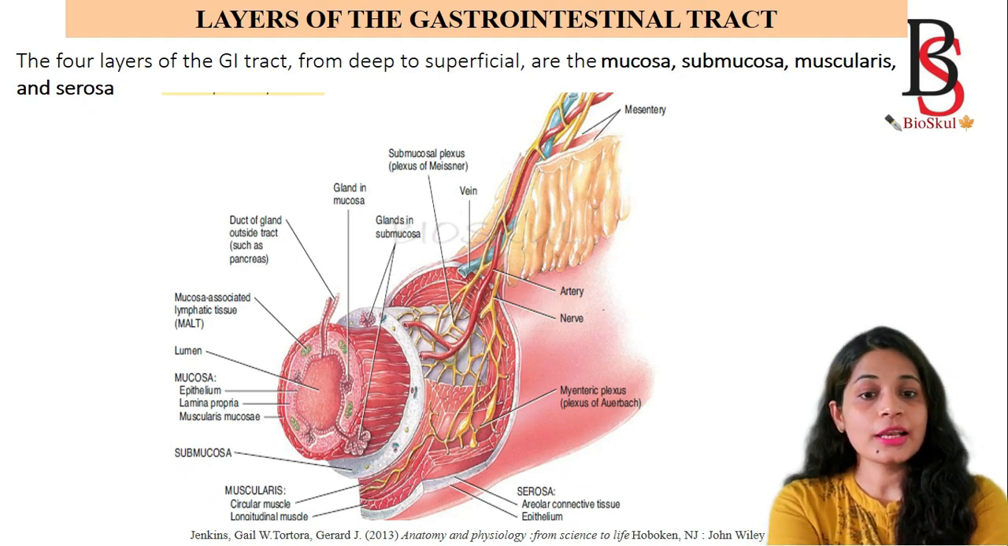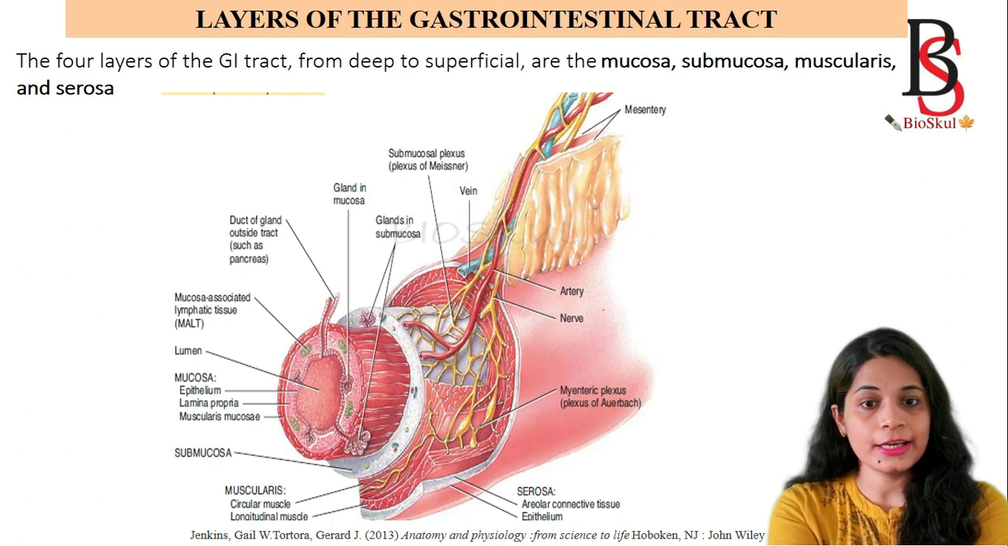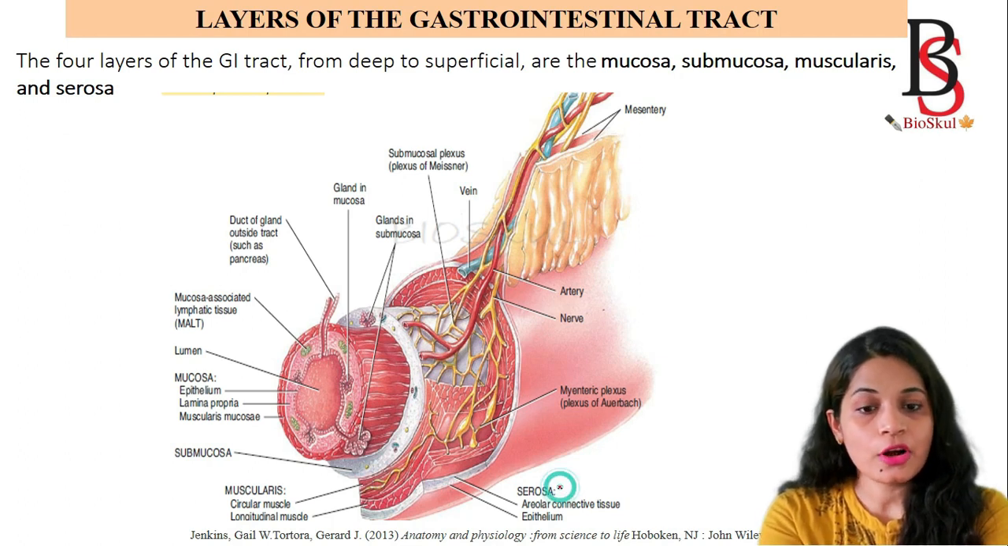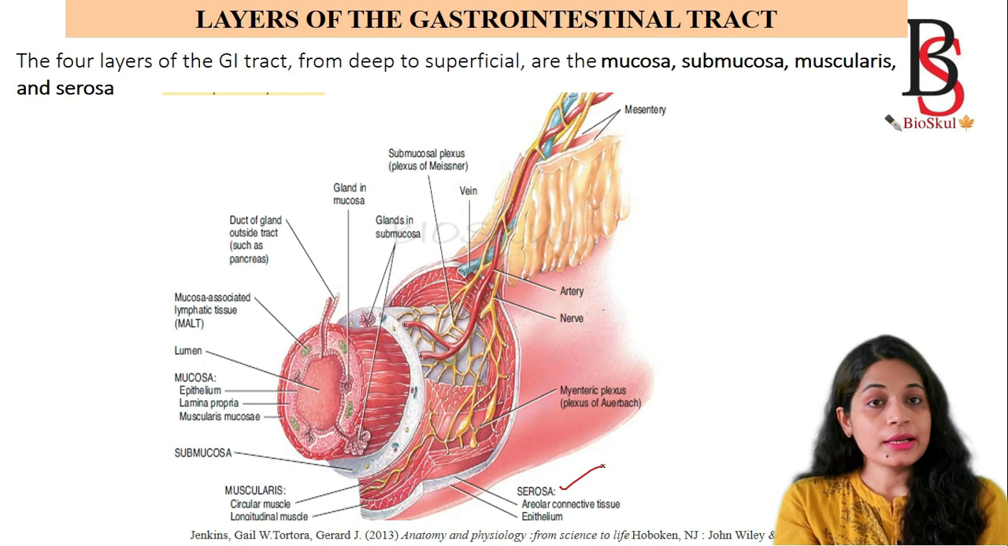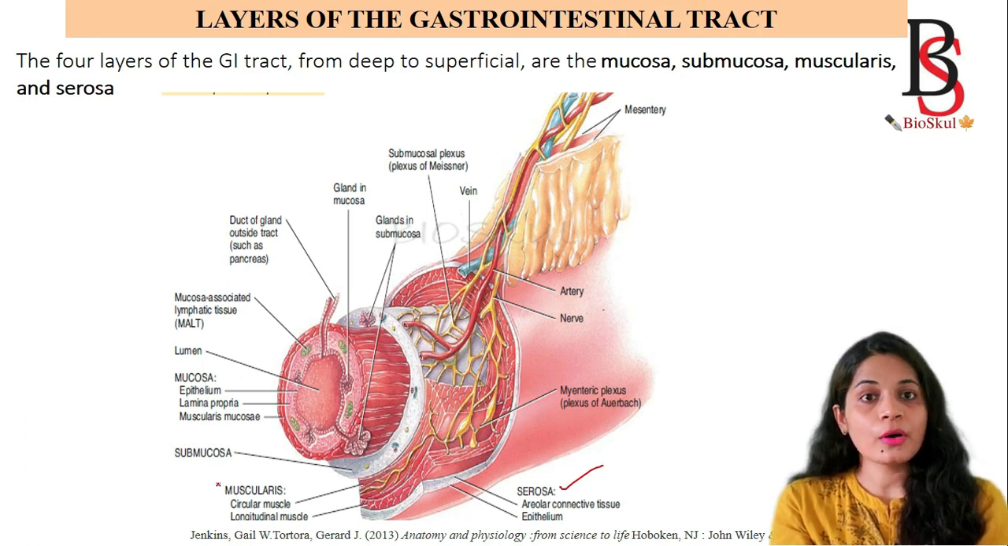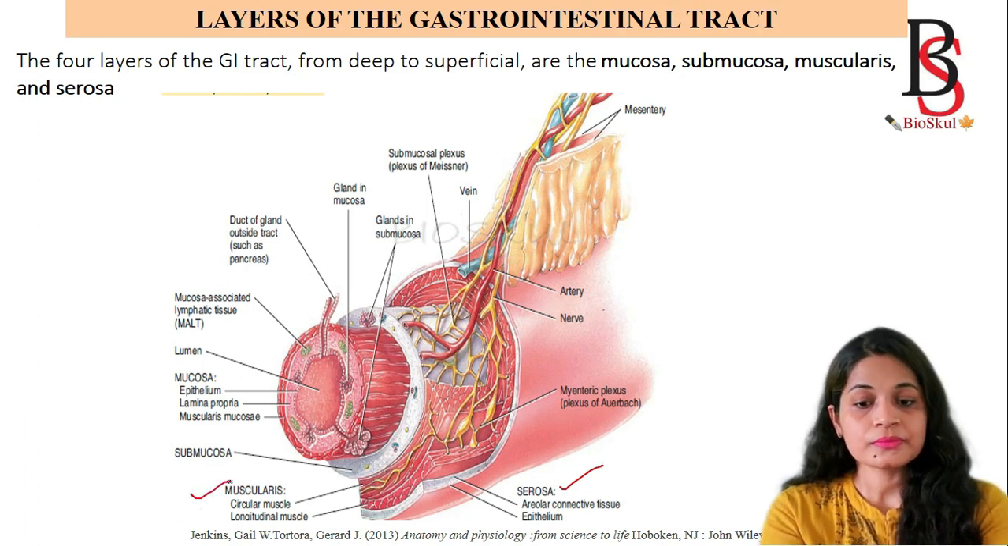Now we come to the layers of the gastrointestinal tract. There are 4 layers of the gastrointestinal tract. The outer layer is known as the serosa. Serosa is made up of areolar connective tissue and epithelium. As it is the outer layer, its role is protection. It will protect from wear and tear.